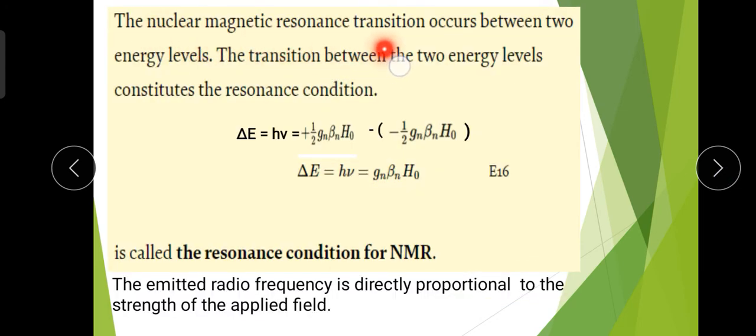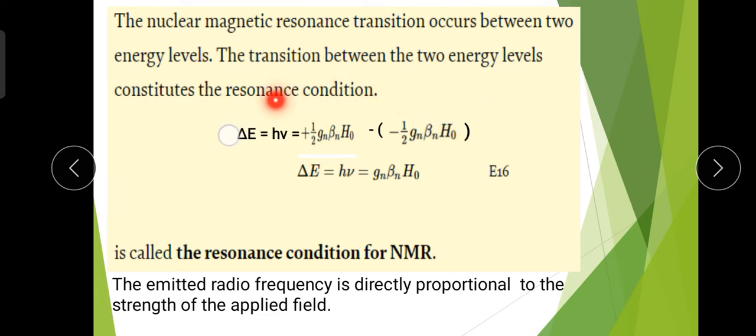The nuclear magnetic resonance transitions occur between two energy levels. The transition between the two energy levels constitutes the resonance condition. As already mentioned, there is a resonance condition when there is a transition between the two energy states, and all of this happens in the presence of radio frequency electromagnetic radiation. This resonance condition is given by delta E equal to h nu, which is equal to plus half g_n beta_n H0 minus minus half g_n beta_n H0.